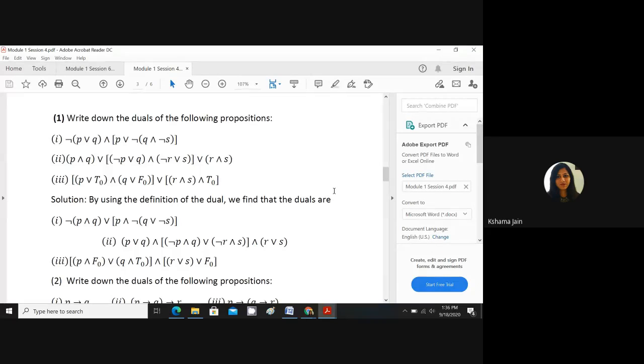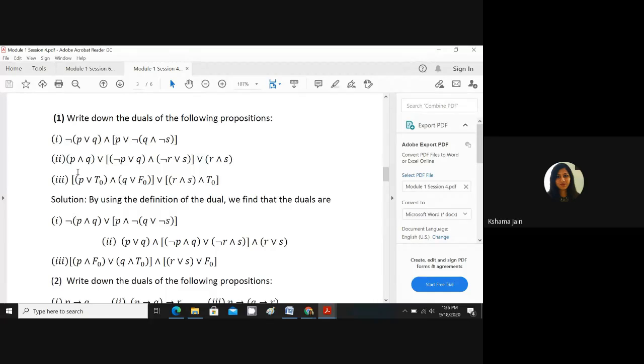T naught, meaning tautology, is converted to contradiction, that is F naught, and if you see F naught, it is converted to T naught, tautology. So, for example, this is the first problem: write down the duals of the following propositions. So here, what would you do when we write the dual of this?